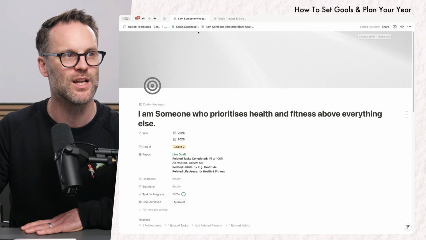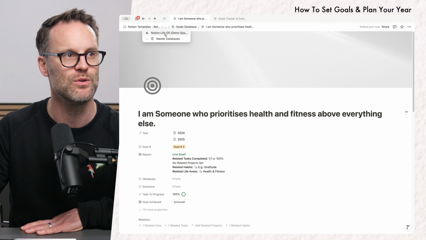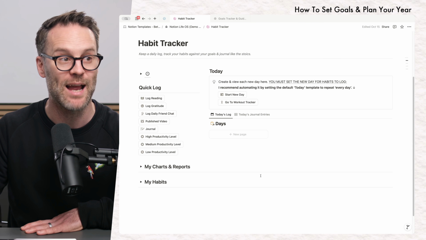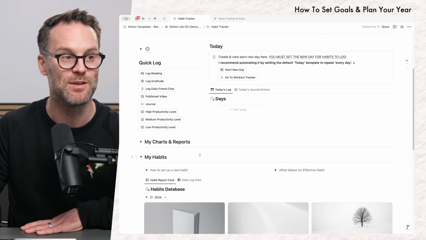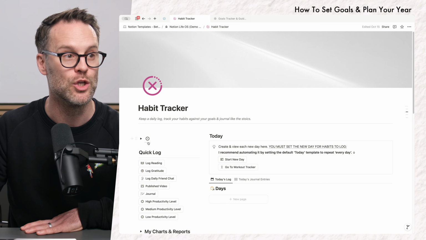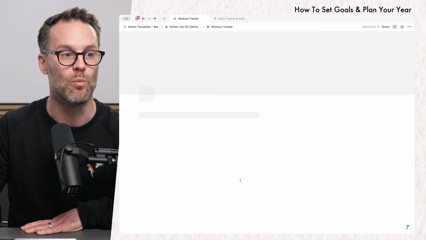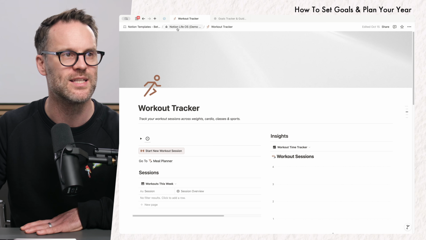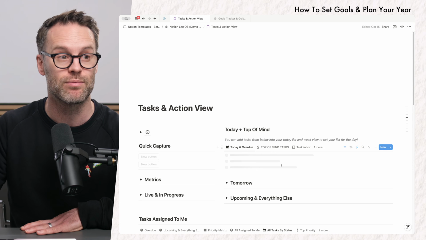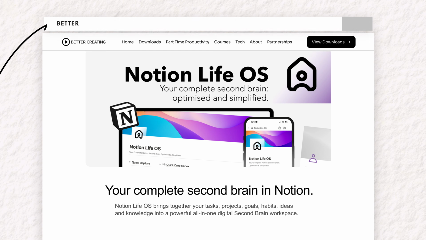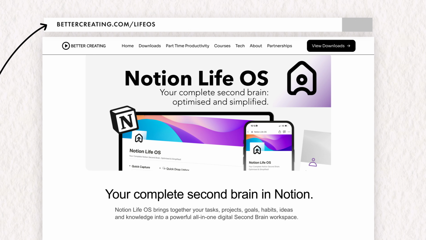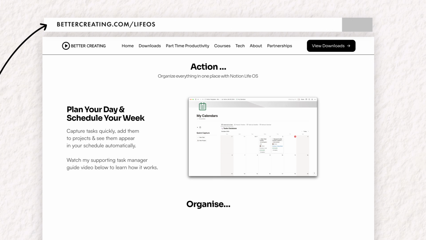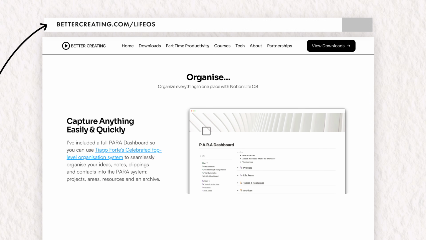So I'm not going to go into loads of detail here, but if you do get excited by the potential of tracking habits within a habit tracker, or maybe you want to do some workout tracking and meal planning, there is a ton of additional systems, task and project managers that you can be using in my Notion Life OS. So that could be worth you checking out if you feel that this Notion system could really help you move forward with your goals.